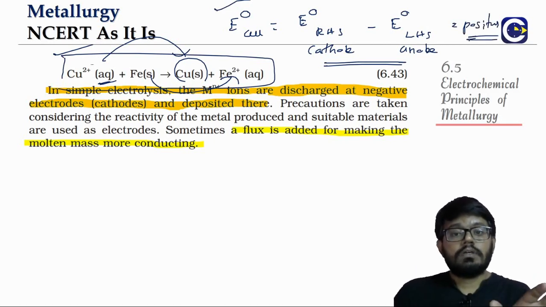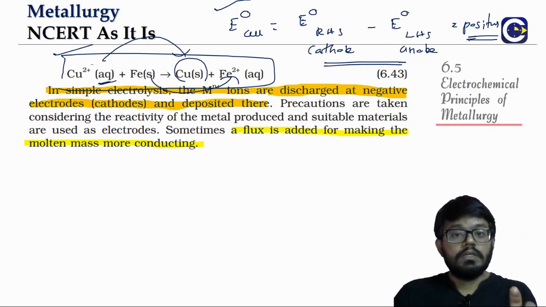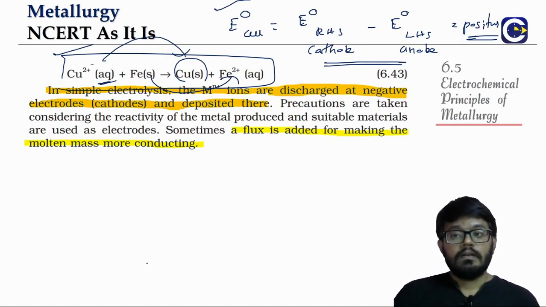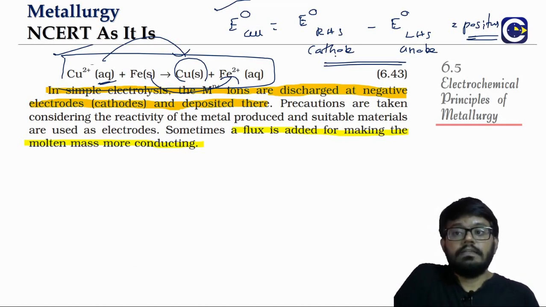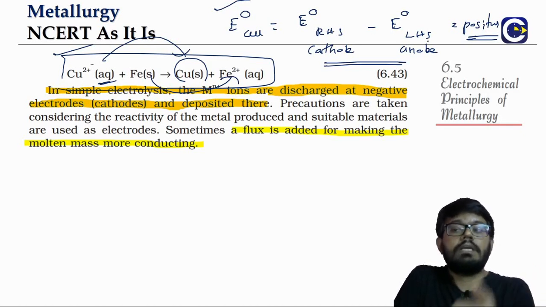So it is not about the reduction potential of copper or the reduction potential of iron. What is it? It is about when you have a redox reaction happening, the overall cell EMF has to be coming positive. And we know for that, this cathode reduction potential minus anode reduction potential, that value must be coming as positive.